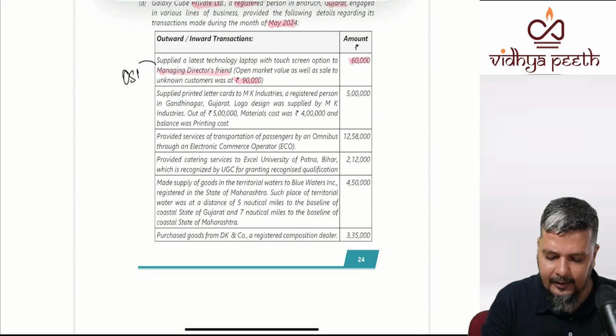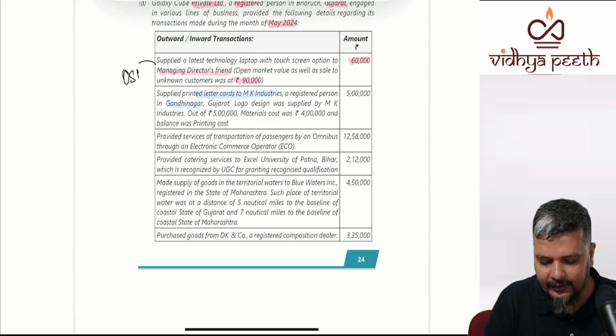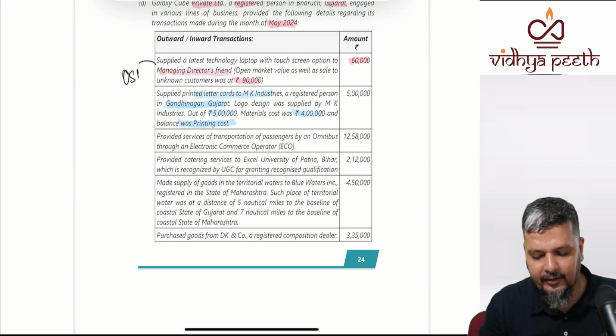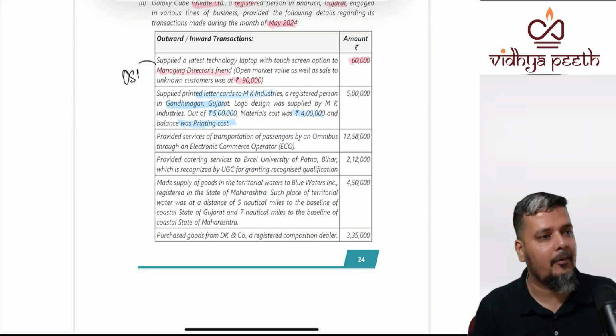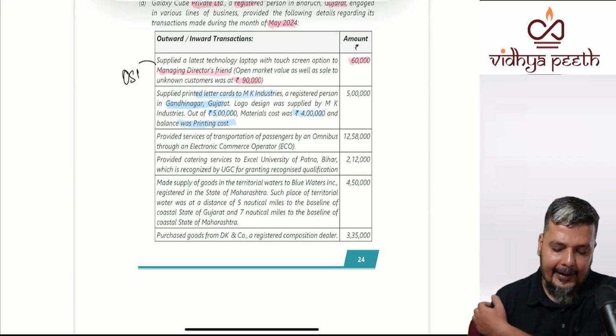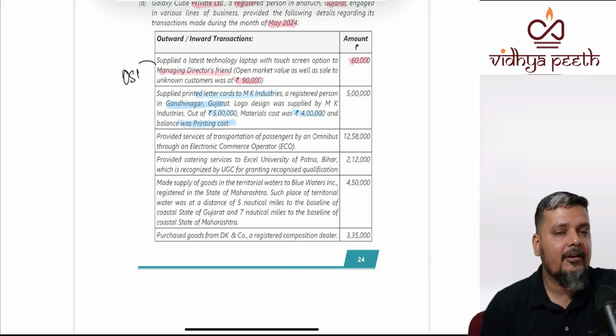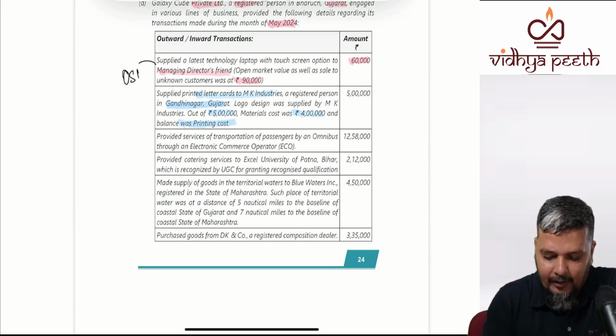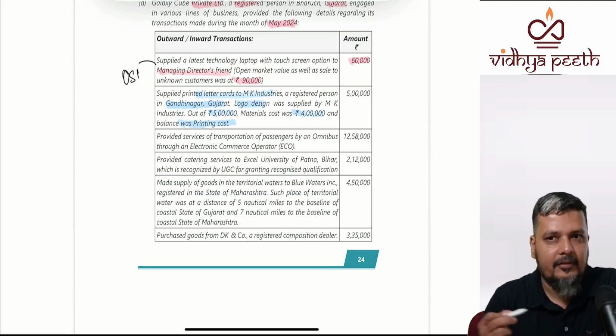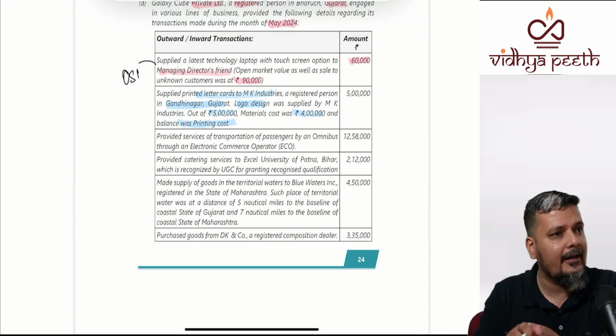Supplied printed letter cards to MK Industries, a registered person in Gujarat. Logo design was supplied by MK Industries. Out of 5 lakhs, material is 4 lakhs and the balance is printing cost. So it is talking about printing and letter cards. First, when you talk about this particular thing, all these designs were given by whom? The customer himself. The only work was to print and give.